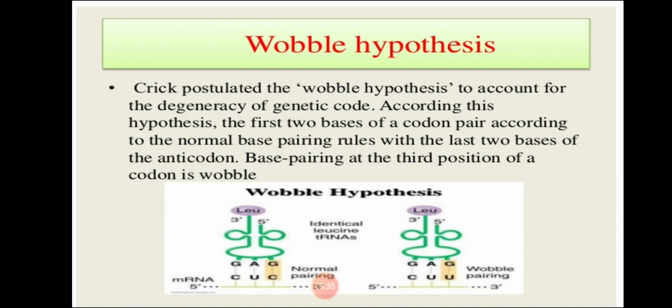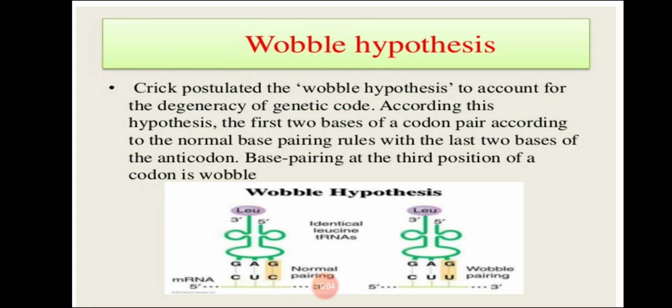This third pairing is called the wobble pairing. When the first two bases are the same and the third is not matching, the amino acid synthesized is still the same, that is leucine. That means the genetic code is degenerate, and this third position is called the wobble position.